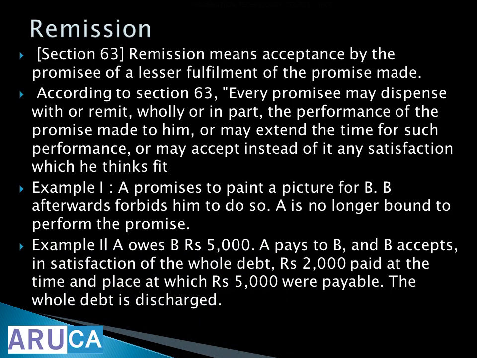A owes 5,000 rupees, A pays to B and B accepts in satisfaction of the whole debt 2,000 paid at the time and place at which 5,000 were payable. The whole debt is discharged. He is accepting instead of 5,000 rupees, he is saying okay, pay 2,000 only. You are okay. So this is called remission, accepting a lesser performance, lesser quality, quantity, something like that.